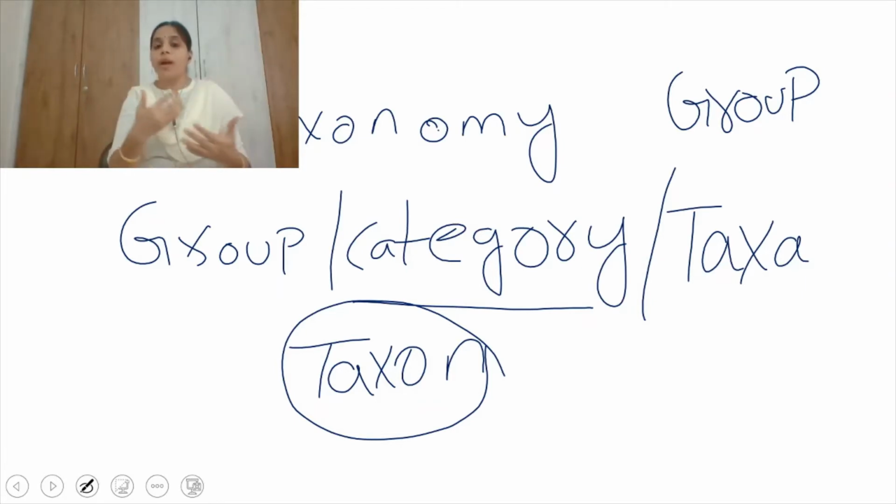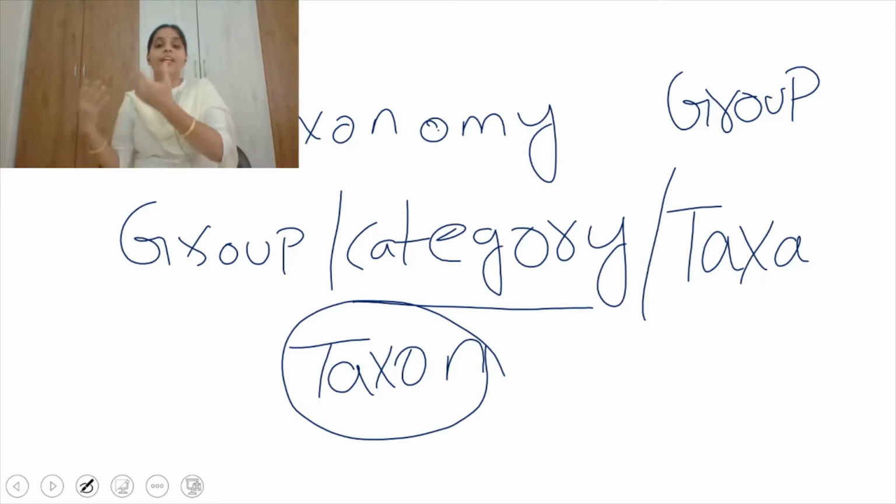Living organisms are grouped into some categories, and this grouping is not just by appearance. We observe the characters of the organisms, and some organisms are identified as sharing common characters. The organisms sharing common characters come under one group or category.